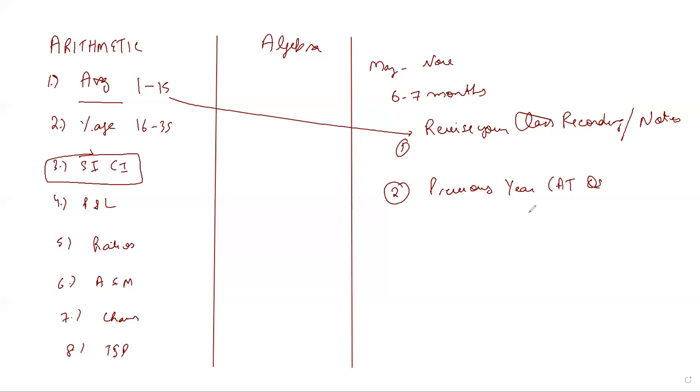I'll request you to approach, find them and solve them. You don't need to buy those books. Those are available in PDFs. One is from CL, other is from Disha publication. These are floating in various groups, right? So if you can get them, if you cannot get them, it's totally your choice, right?